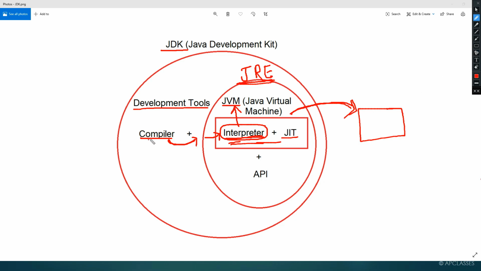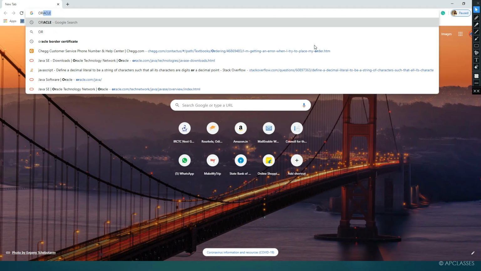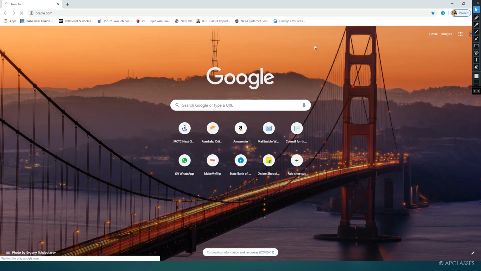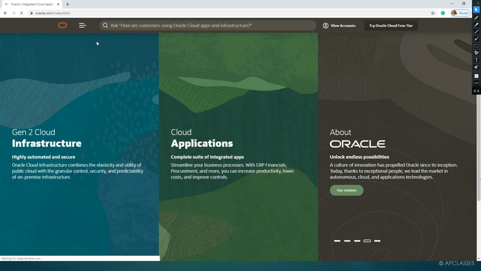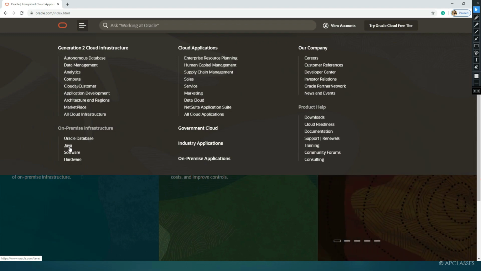What is JDK, what is the compiler, what is JVM, what is the interpreter, and what is JRE. Now let's see how to download the JDK. For that we have to visit the official website of Oracle. Once you visit the official website of Oracle, you can click on the lines here, and simply click on Java.